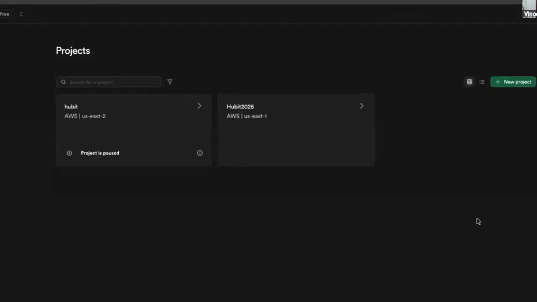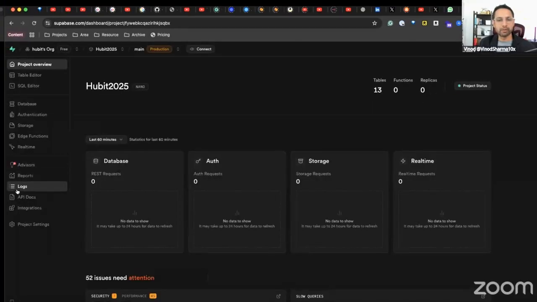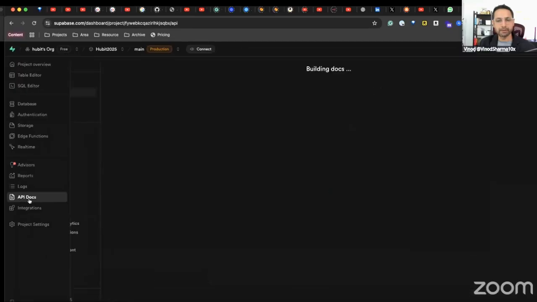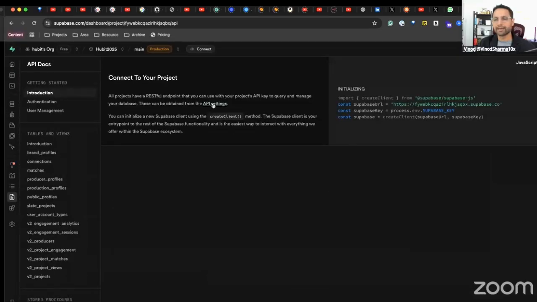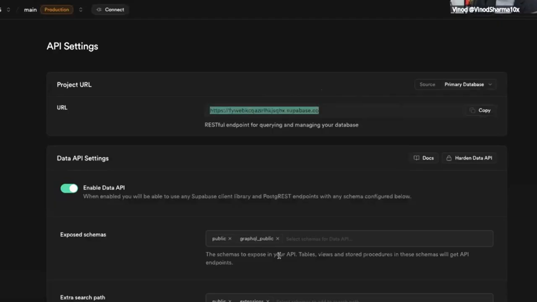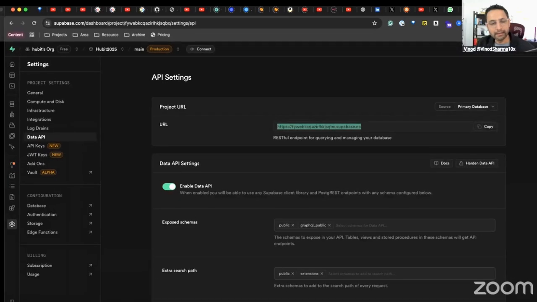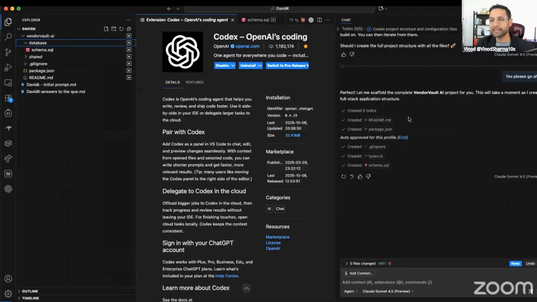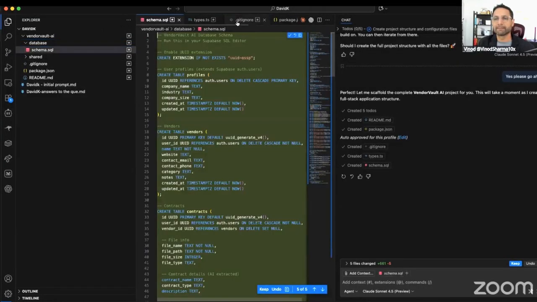When you do that, you go to the API documents, the API. I know you will figure all this out, but there you can copy the URL and the keys it is asking for, and that's it.